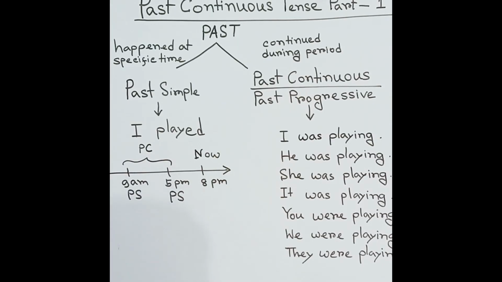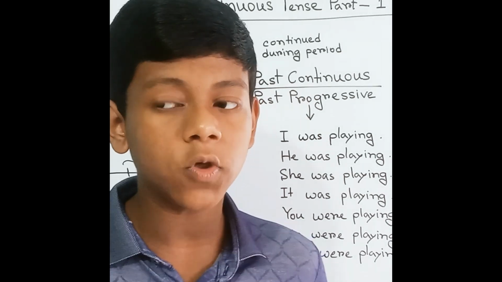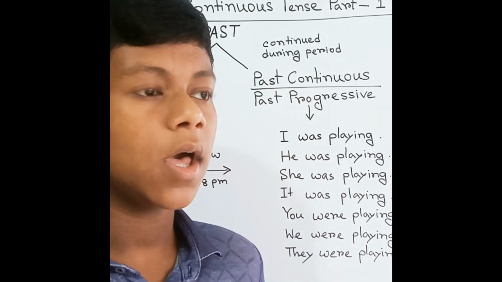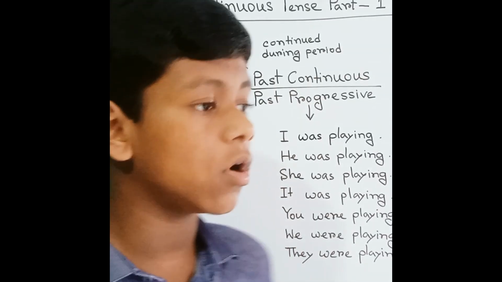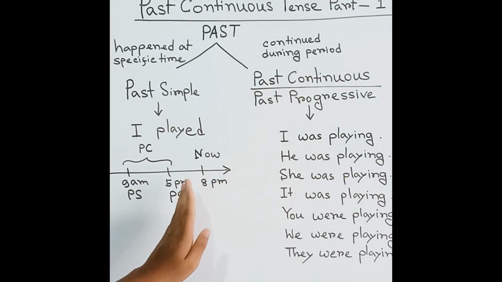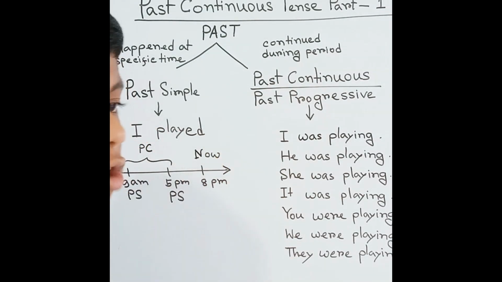You don't need to observe "now." I have already told you that if you learn the present simple, then you have to concentrate on it. But as we know, past always reflects the past. So just drop it in your mind.